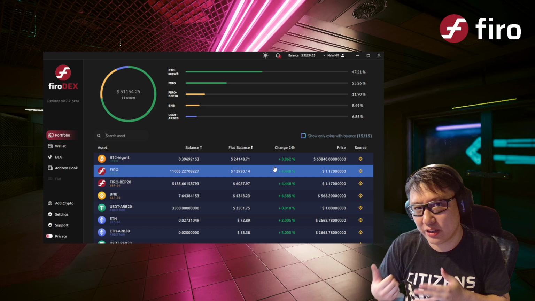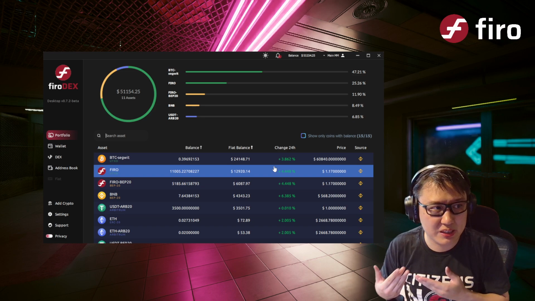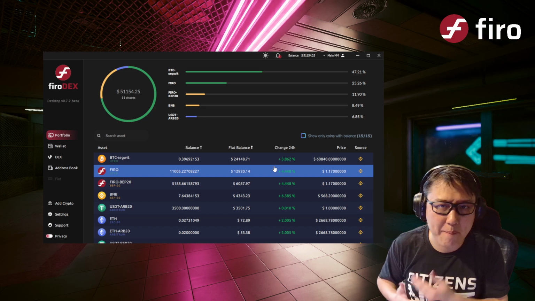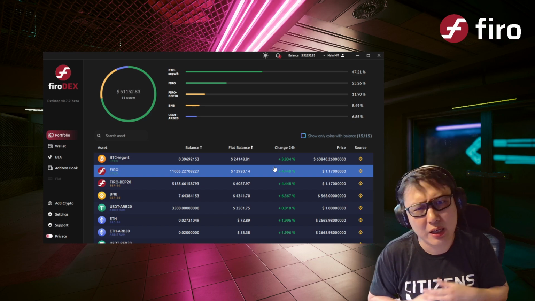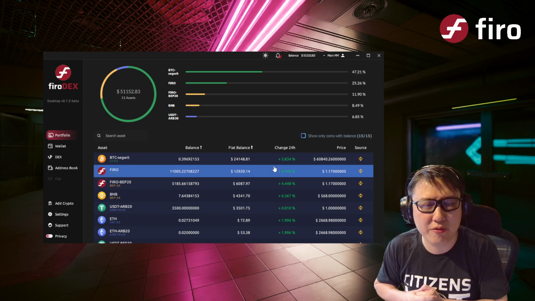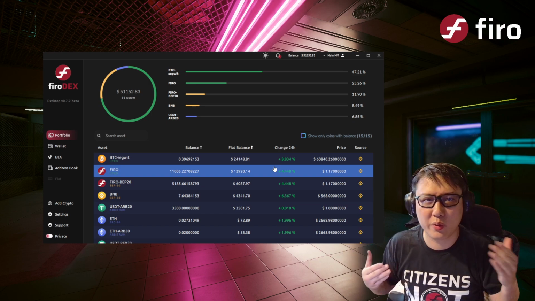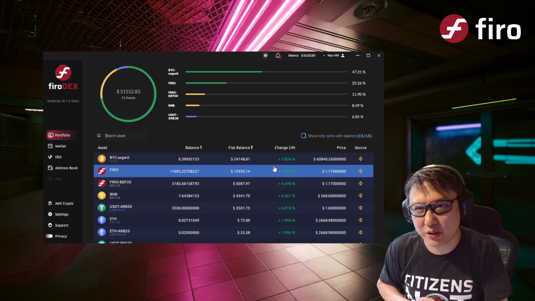So I wanted to run you through how to go about swapping, how to use this thing. Obviously, this is all still in beta, so don't put huge amounts inside there. Give it a go, give us some feedback. It's actually been working for a while, but we always just want to err on the side of caution and not put crazy amounts.